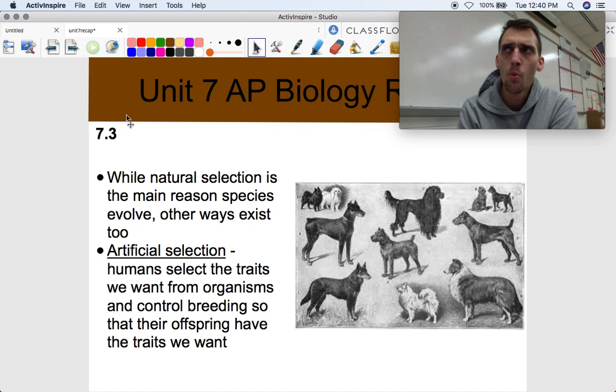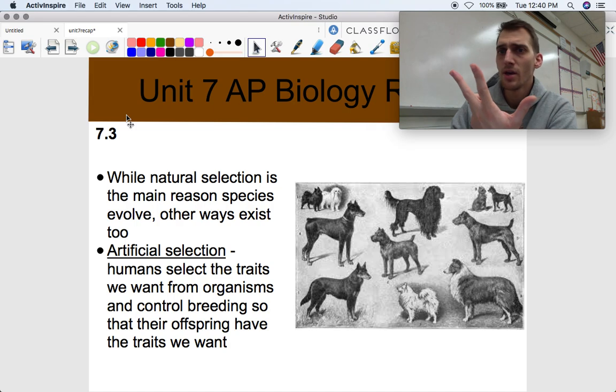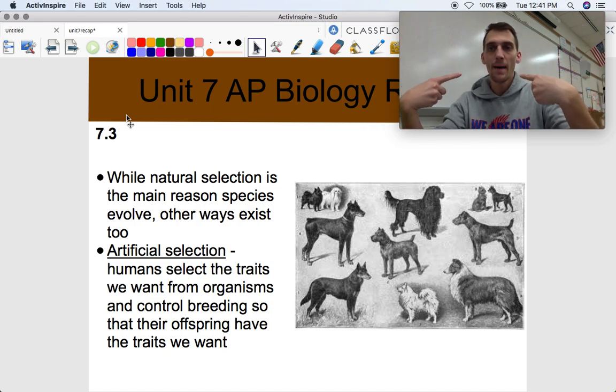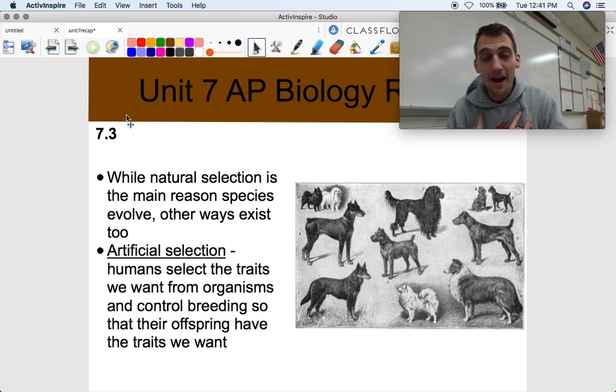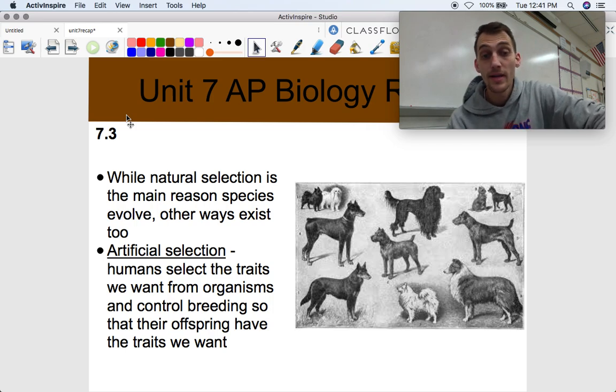And we're wondering, all right, not breathing correctly, not eating correctly, and not being able to run around and be a dog, there's no way that evolved through natural selection, because natural selection favors traits that help individuals survive and reproduce. How did those traits come to be? Well, not me personally, but because people select those traits. And that's what we call artificial selection, when humans select the traits we want from organisms and control breeding so that their offspring have the traits that we want.